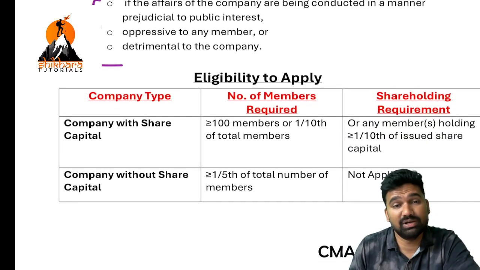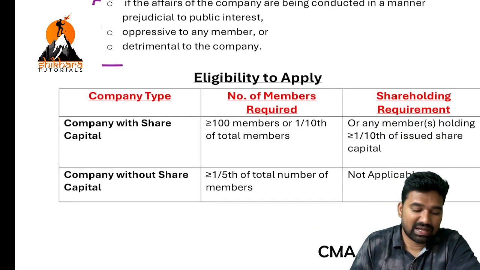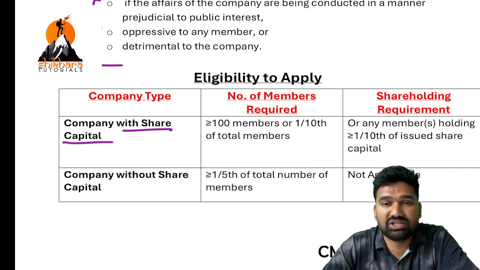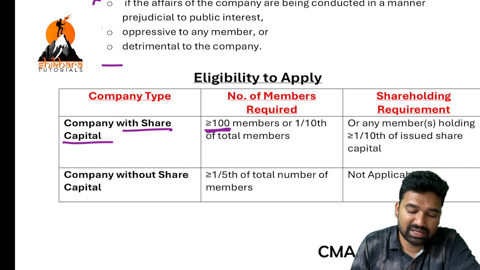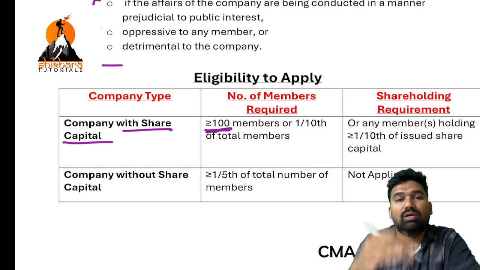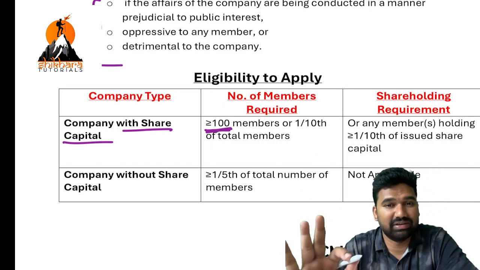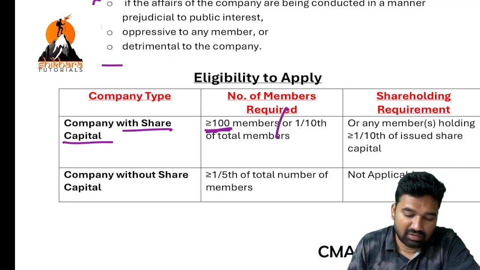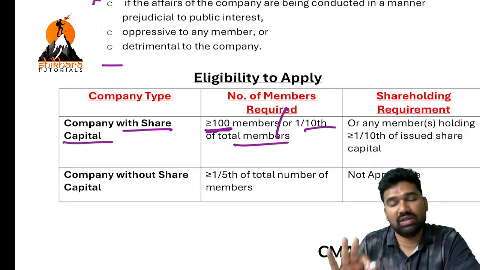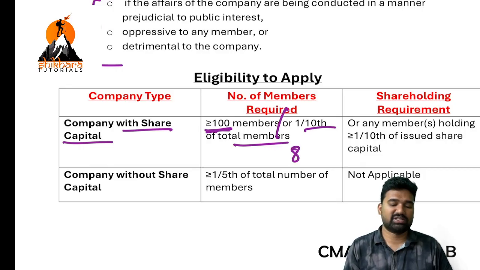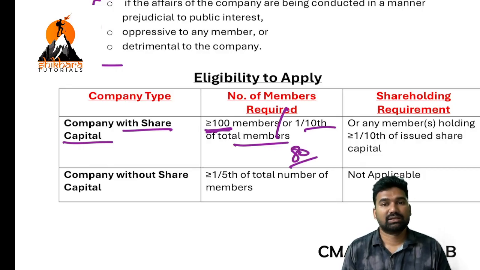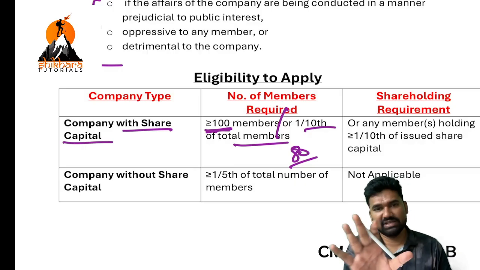Who are eligible to apply? First of all, if the company has share capital, then in terms of number of members, at least 100 or more members are required, or one tenth of the total number of members. Say for example, the total number of members in a company is 80.